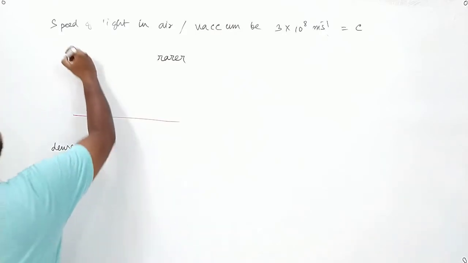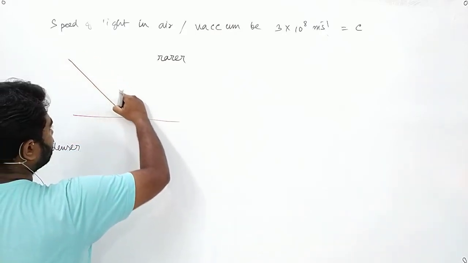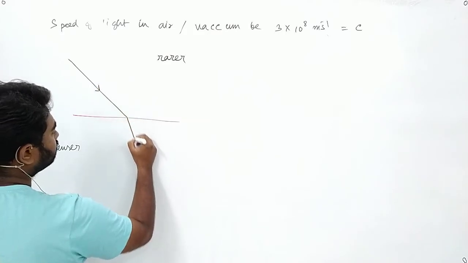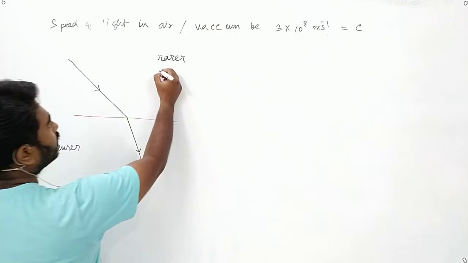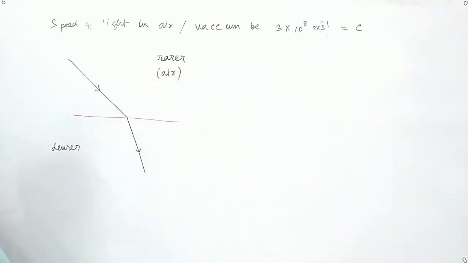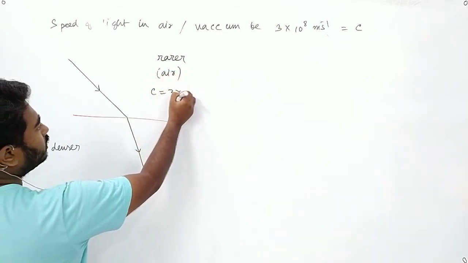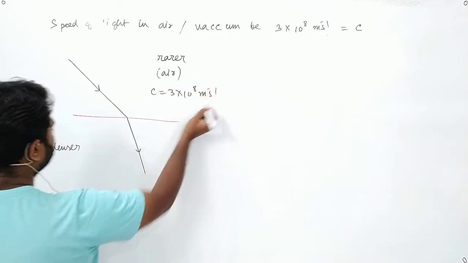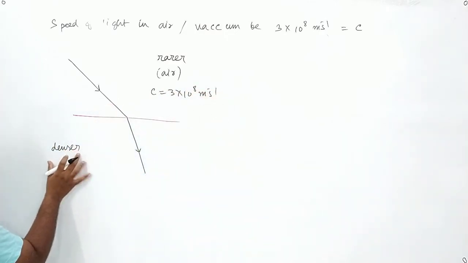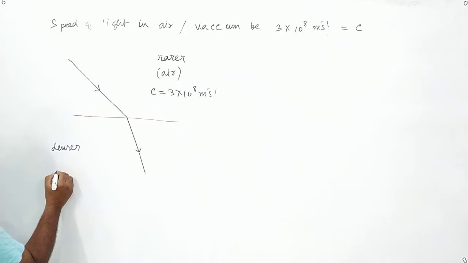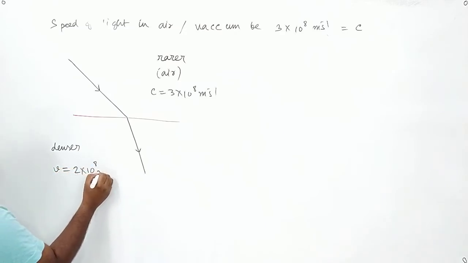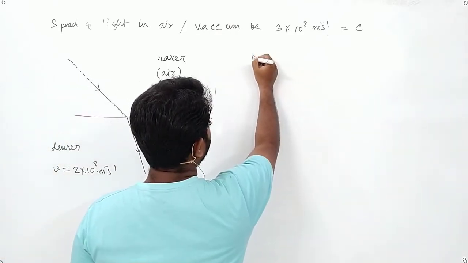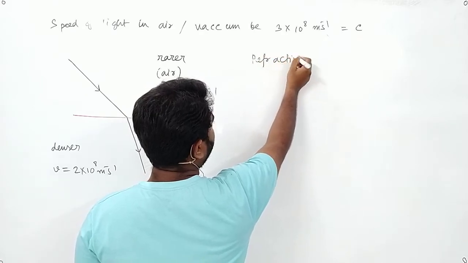Now suppose a light is coming and the light is moving in this direction. We will start doing it considering this one as air. Now the speed of light in air is 3 into 10 to the power 8 meter per second. Let the speed of light in this denser medium be V equals 2 into 10 to the power 8 meter per second. We discussed about refractive index a little ago.